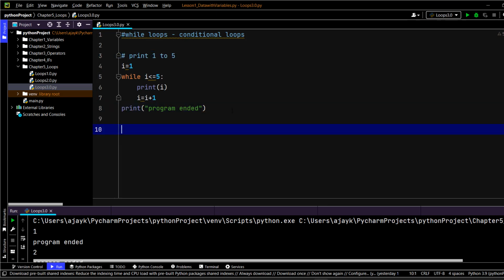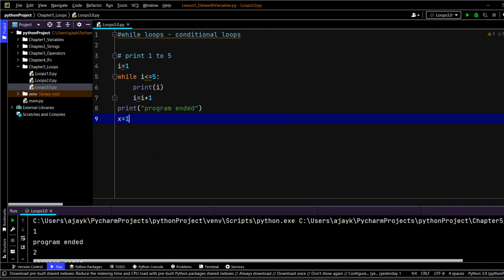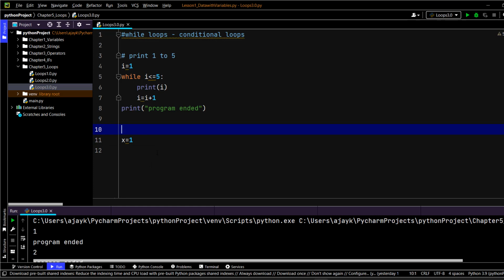Now let's talk about this: can we also exit from this while loop? Yes, we can, if we want. For example, let's say this time x is 1. So this is our new code.